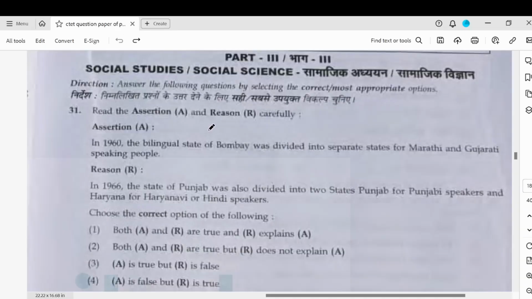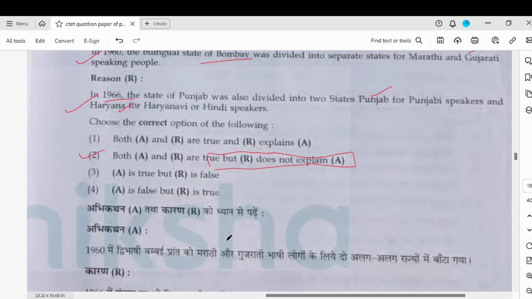Question 31 is an assertion and reason. In 1960, the bilingual state of Bombay was divided into Marathi and Gujarati speaking, so Maharashtra and Gujarat. This is correct. In 1966, Punjab was divided into Punjab and Haryana. This is also correct. So both A and R are true, but R does not explain A. Punjab and Haryana did not happen because Maharashtra and Gujarat happened. So option 2 would be correct.